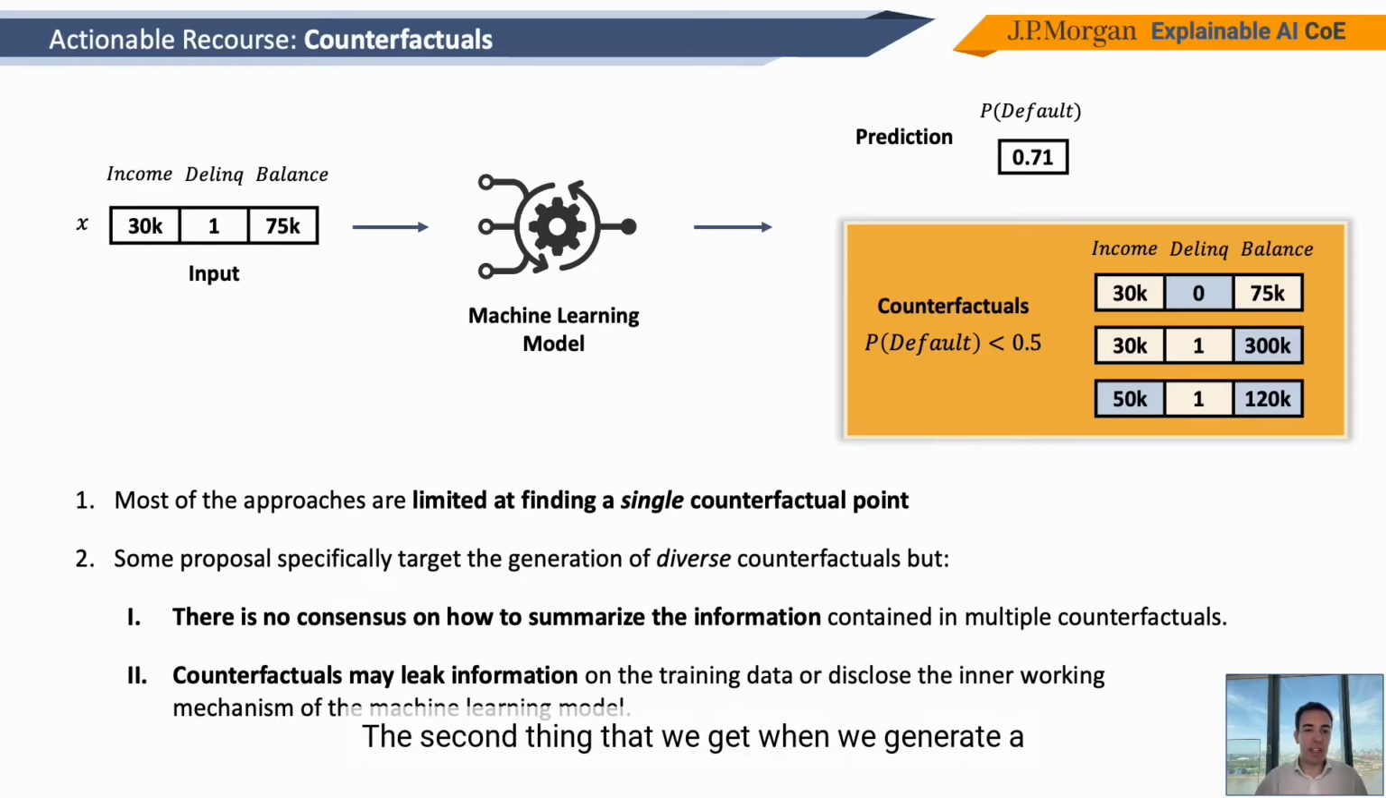The second thing that we get when we generate a lot of diverse counterfactuals for a lot of clients is that we may leak information, and we may leak information both about the model, which in certain situations may not be really desirable, or even, to a certain degree, about the training data itself.